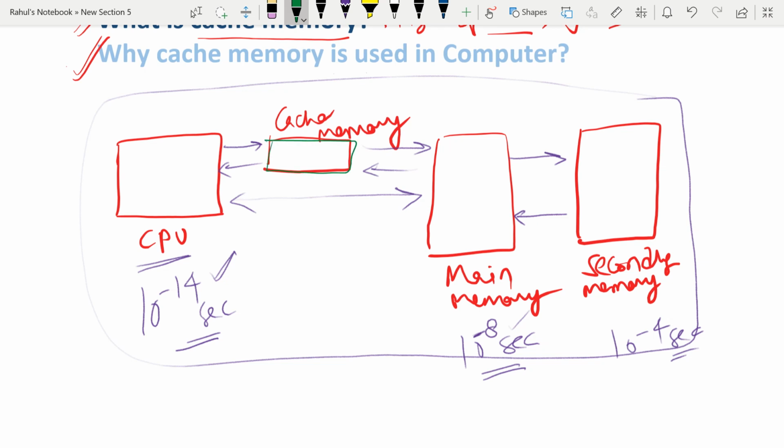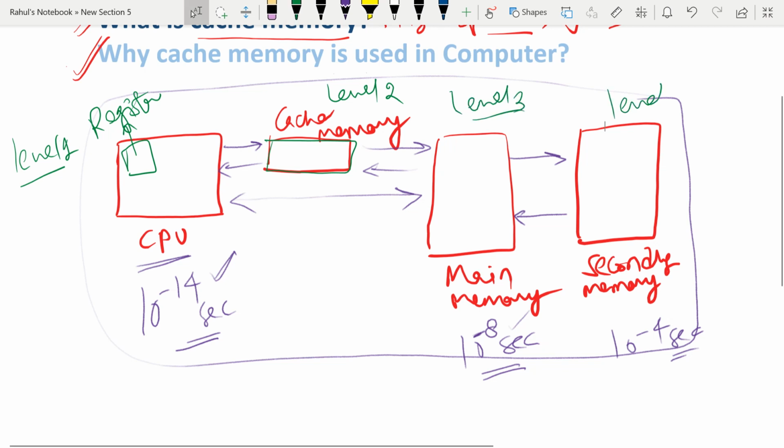Further, there is one more memory, the register. If you make the levels of memory, then register is level 1 memory, cache memory is level 2, main memory is level 3 and secondary memory is level 4.